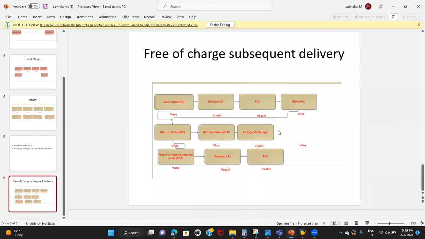We don't have the credit memo here, we are not issuing the credit memo. Instead, we are going to create the free of charge subsequent order. That means we are going to create another order without charging anything. It can be called a replacement order. Then we'll create the normal delivery, do the picking and PGI, and there is no billing also because we already billed him here. That we can try, but we'll discuss this again in the next session.